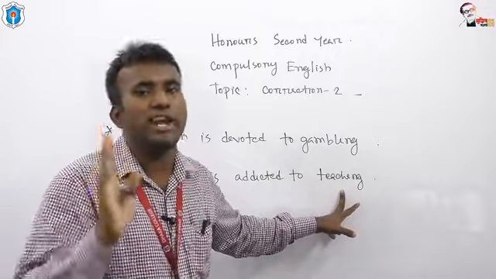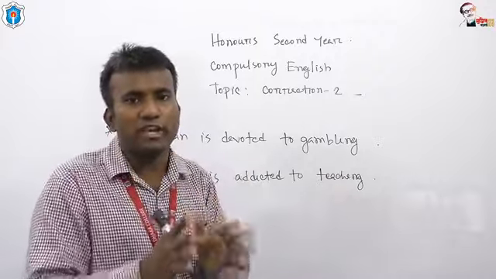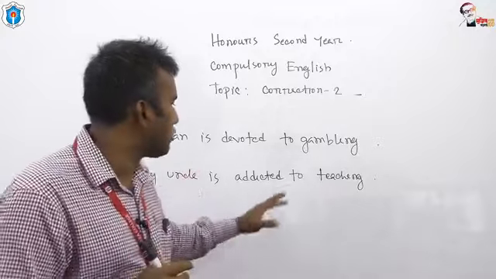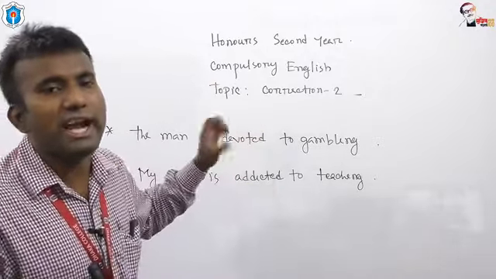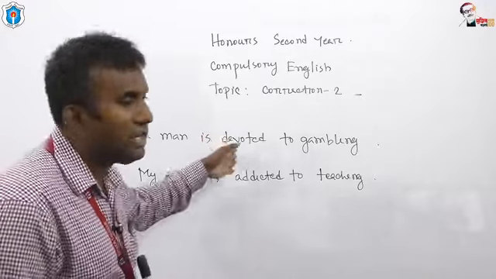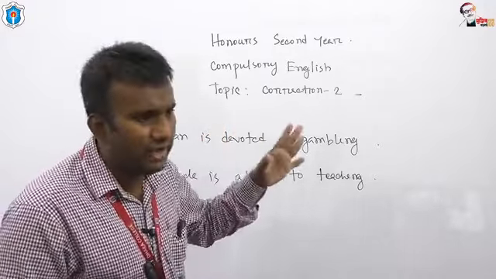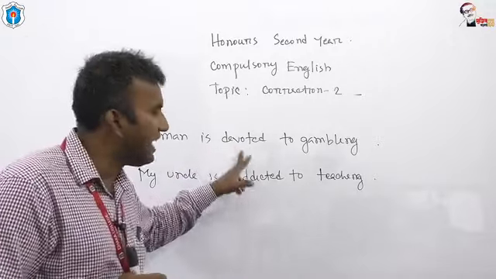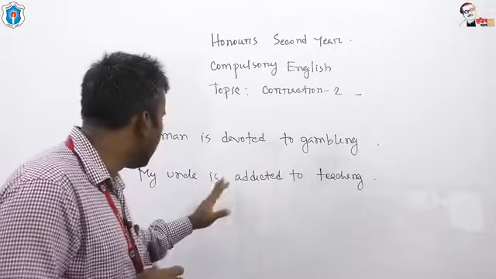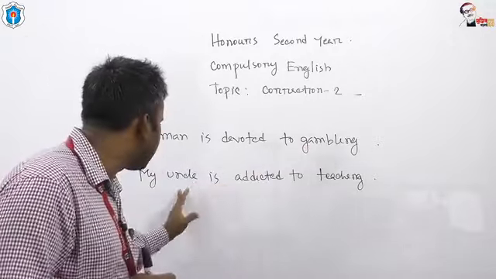This is a good activity. For positive or good activities, we have to use devoted to, and for negative activity we have to use addicted to. That's why we need to correct the sentence like the man is addicted to gambling, and here I can say my uncle is devoted to teaching.